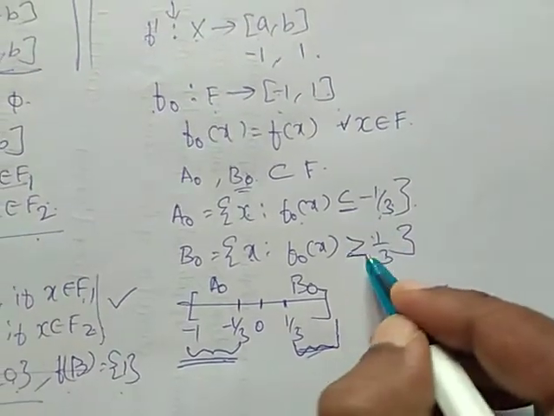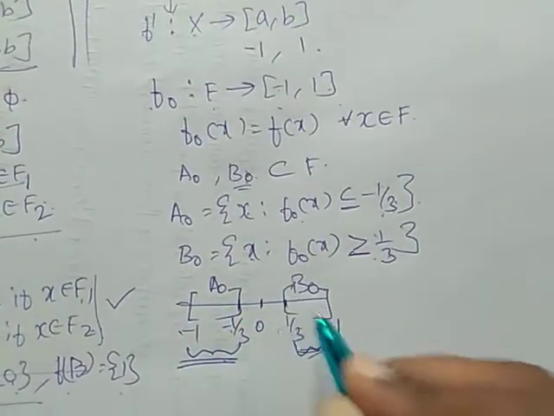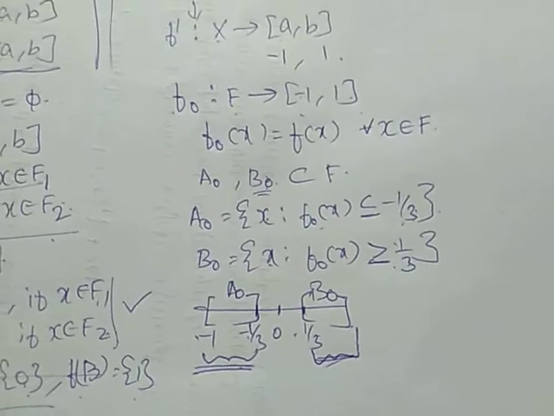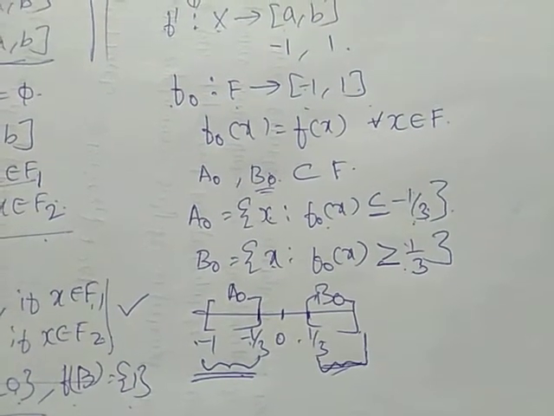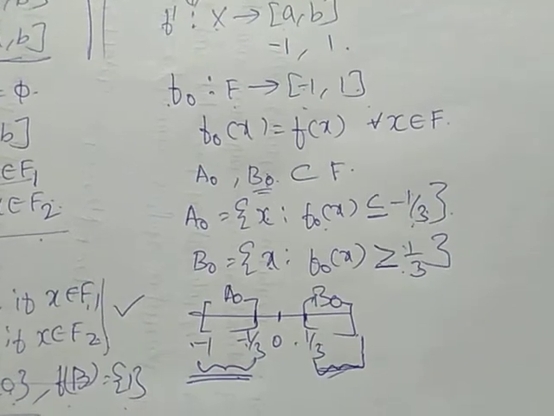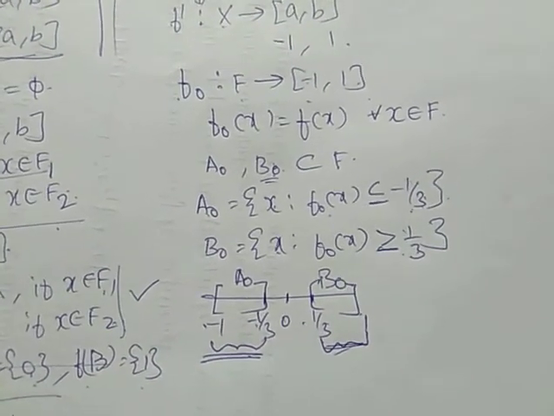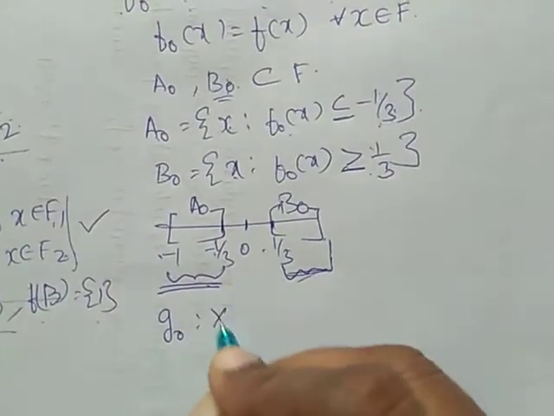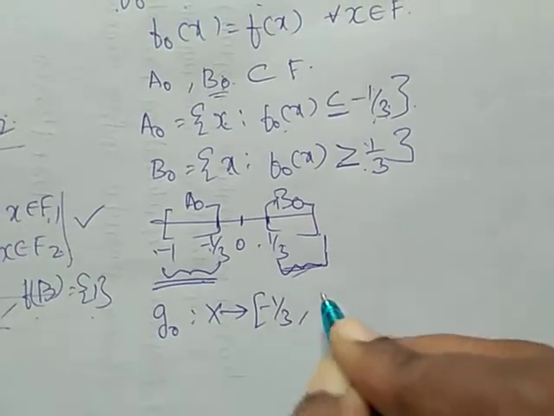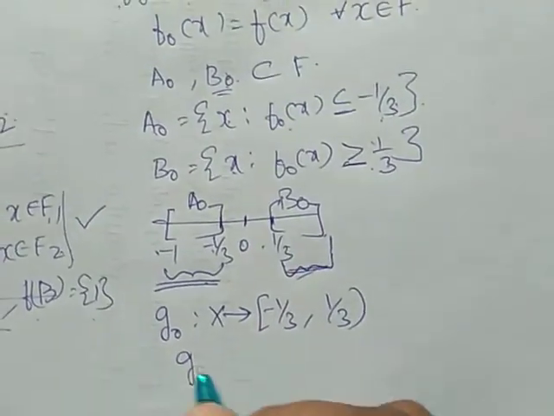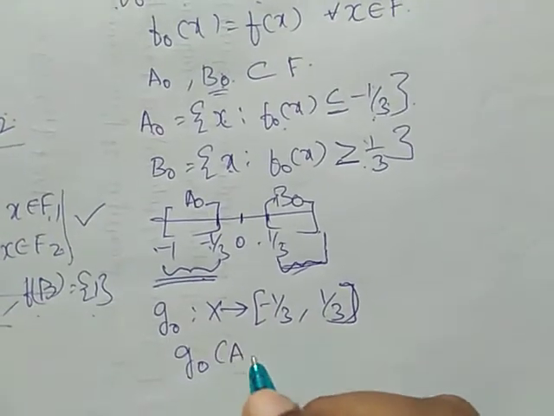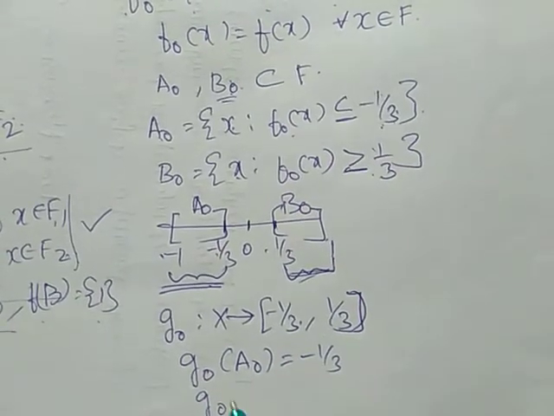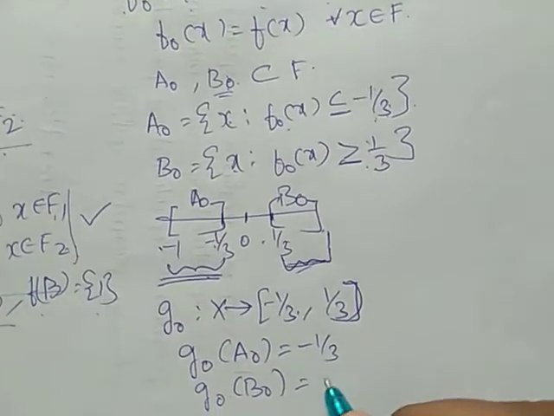Because we are including -1 to -1/3 and 1/3 to 1, a naught and b naught are non-empty disjoint closed sets. For f closed in x, using Urysohn's lemma, there exists a continuous function g naught defined from x to -1/3 to 1/3 such that g naught of a naught equals -1/3 and g naught of b naught equals 1/3.